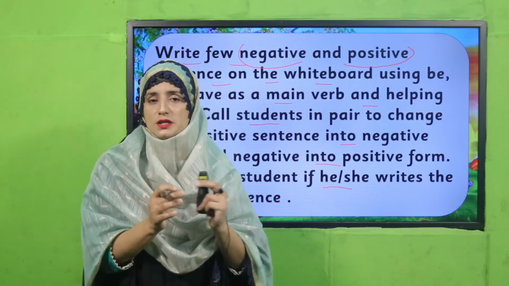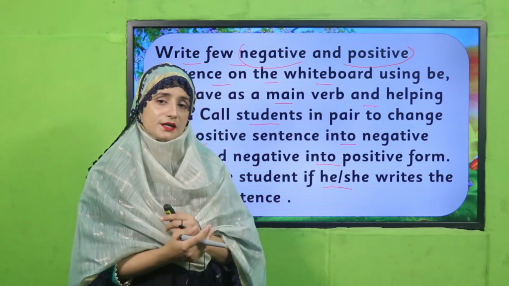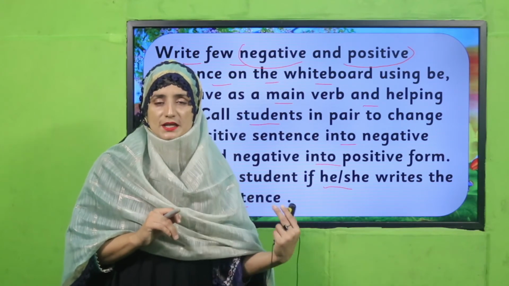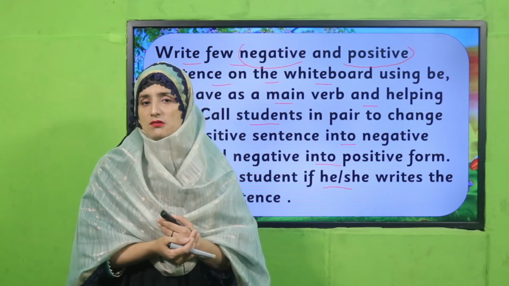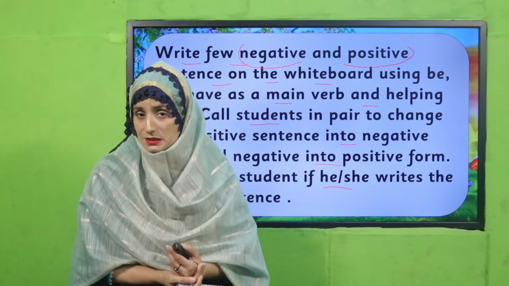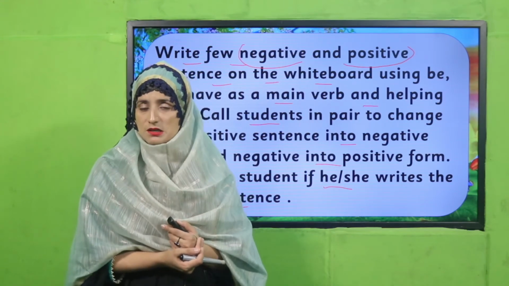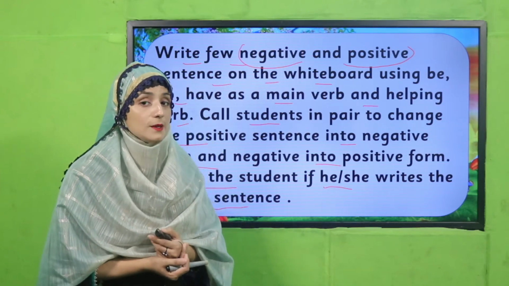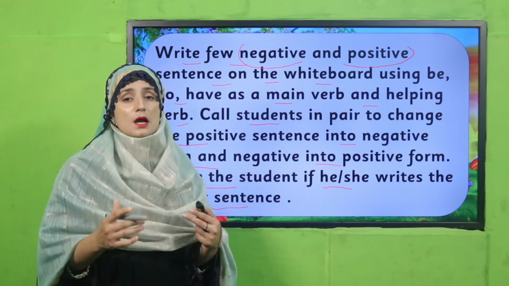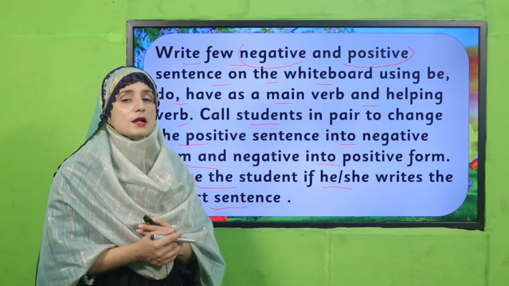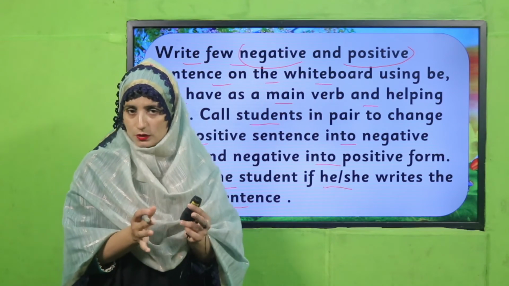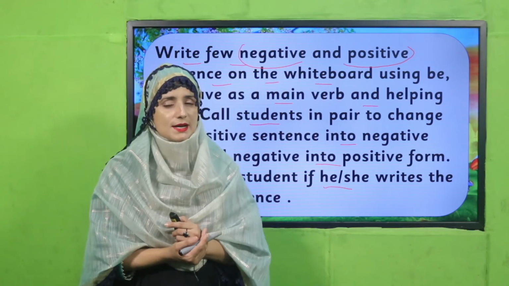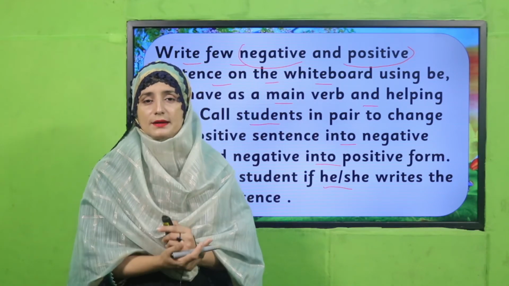You will mix up sentences on the board. You will write, my dear teacher, a few sentences that are positive and a few that are negative. You will call students and they will change the structure of the sentence. If the sentence is positive, they will make it negative, and when the sentence is negative, they will make it positive. In this way, we will be able to assess how much knowledge students have got, and whether their concept is clear. Okay, so I'm waiting for you, my dear teacher. Pause the video and perform this activity in your class and see how much students are gaining.